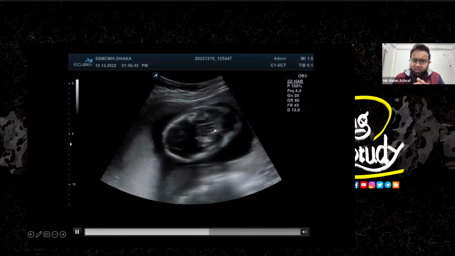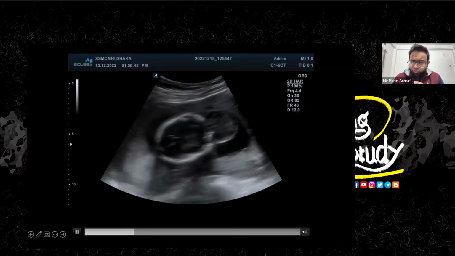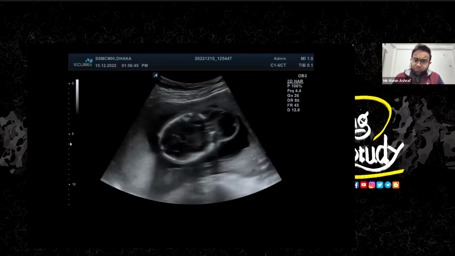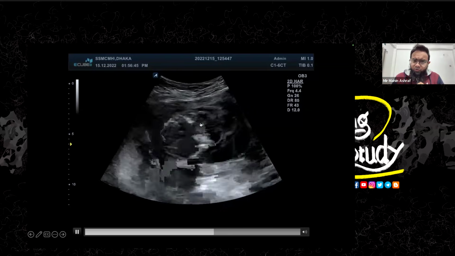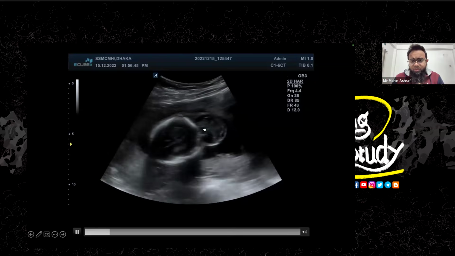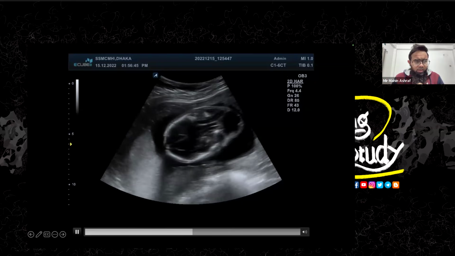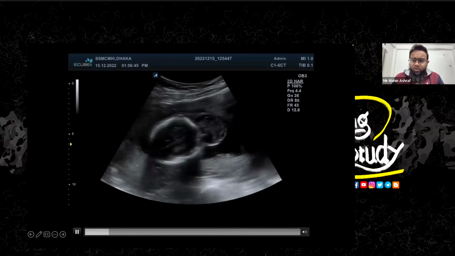If you find something like this, make sure you check the brain for ventriculomegaly, because in this situation the fourth ventricle may get compressed, obviously. So associated hydrocephaly will be very common.